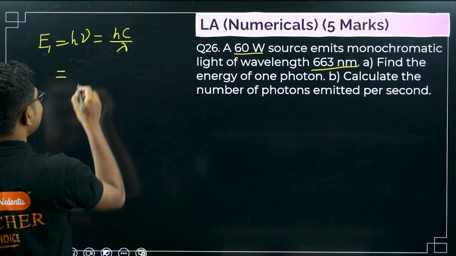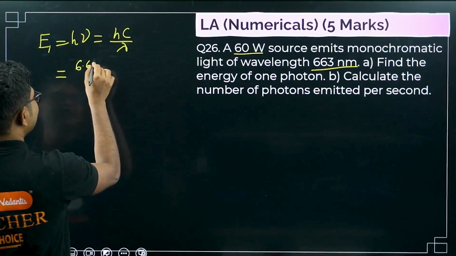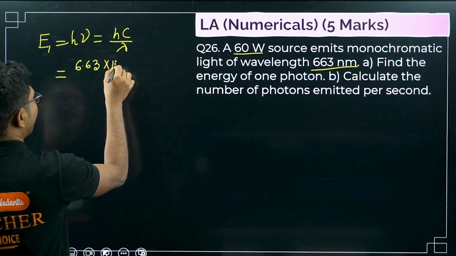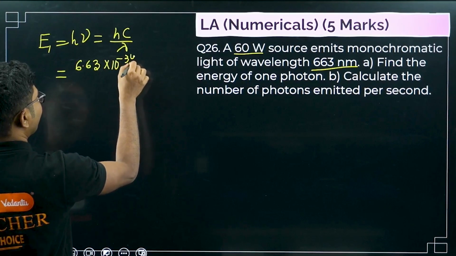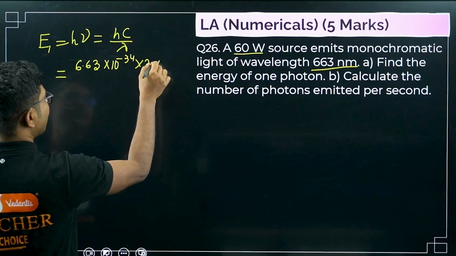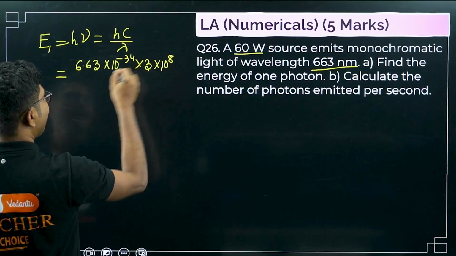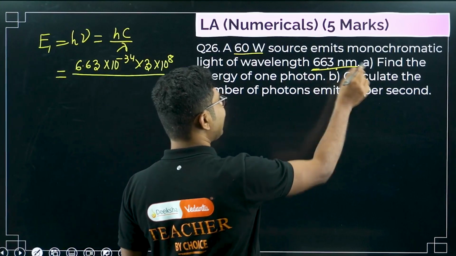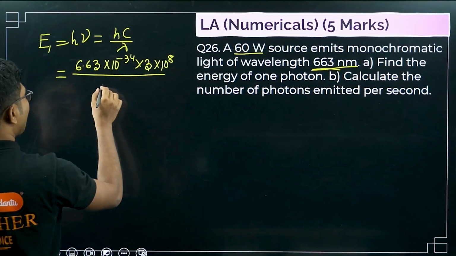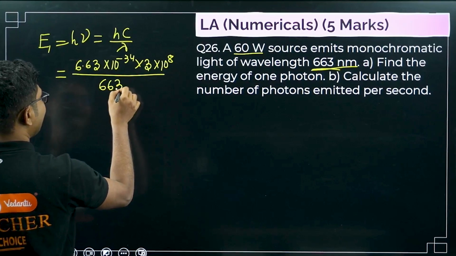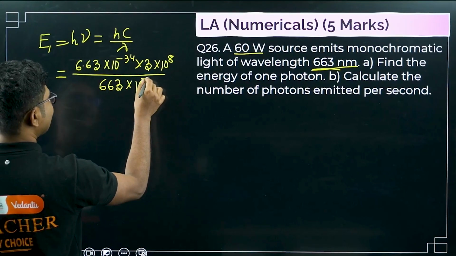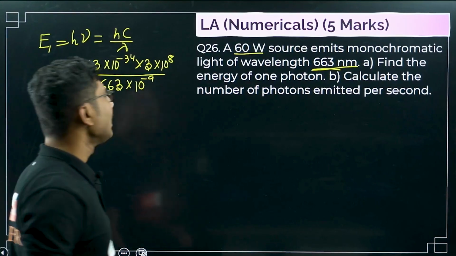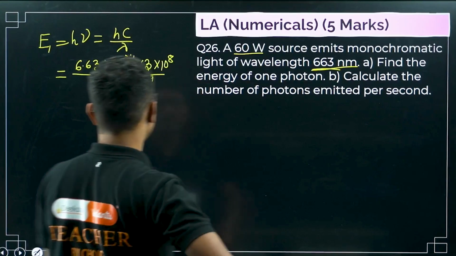Value of h is 6.63 into 10 to the power of minus 34. c is 3 times 10 to the power of 8. And lambda is given here, 663 nanometer. 663 nanometers means 663 times 10 to the power of minus 9. So this is the wavelength.